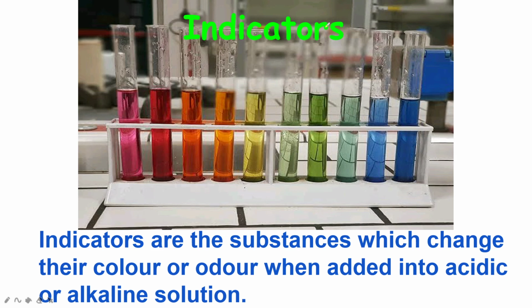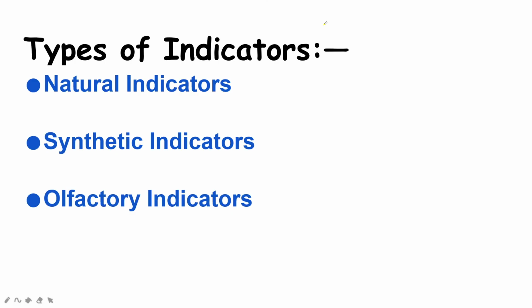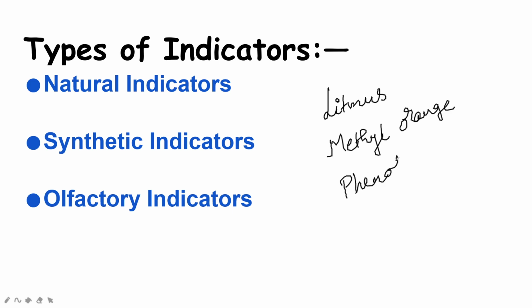The three most common indicators which we use to test the given substances are litmus, methyl orange, and phenolphthalein. These are the three common indicators which we use to test for acids and bases.